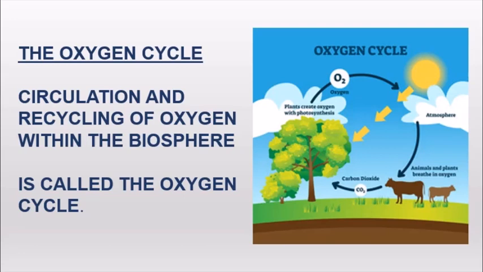So, the oxygen cycle of the biosphere is very complex. Oxygen is released in the process of photosynthesis, whereas it is used up in processes like respiration, combustion, decomposition, corrosion, rusting, etc. This is the oxygen cycle of the atmosphere.